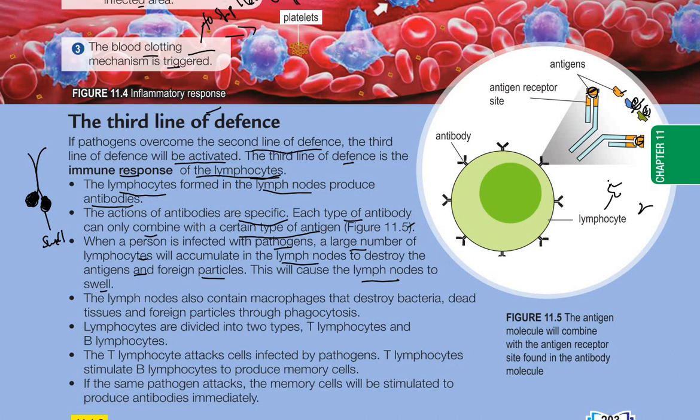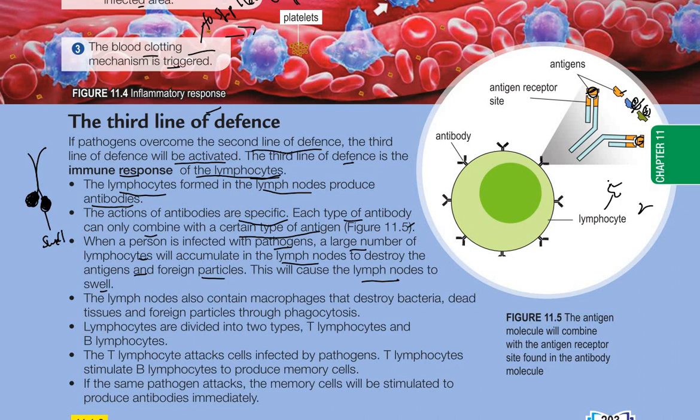When the infection has been stopped by the lymphocytes, the lymph node will become normal again, usually in one or two weeks. That is a normal process if your lymph node swells. This shows that the lymphocytes are fighting with the pathogens.